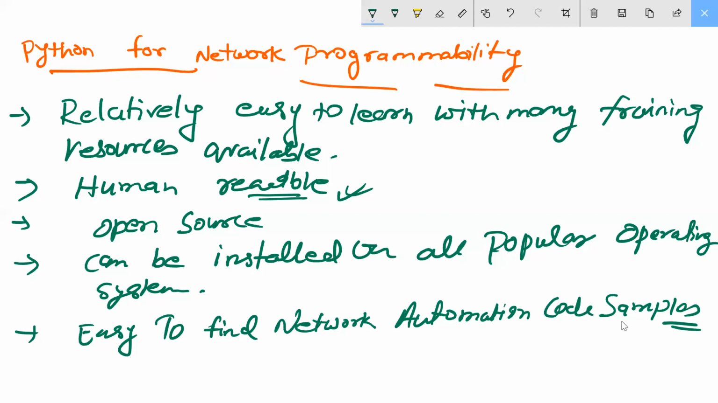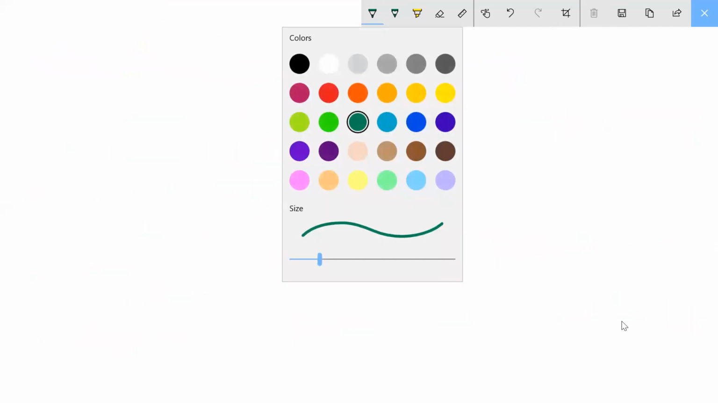Understood? Next point is coming, but always remember, guys, we are discussing here network programmability with Python. This word is very much important. Software is entirely different there. Clear my point? Python for network programmability, I have written. Fine. Next, I am coming.